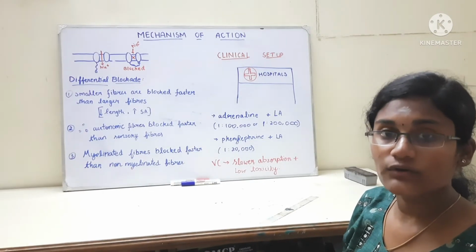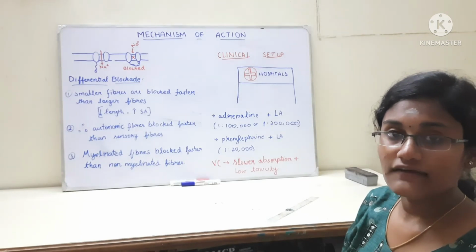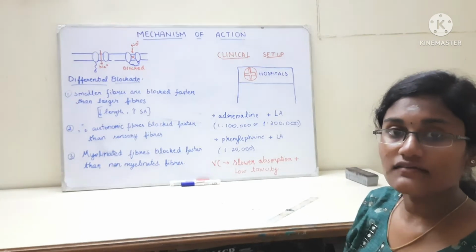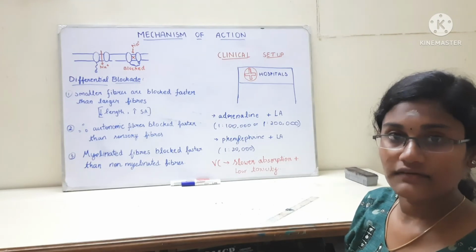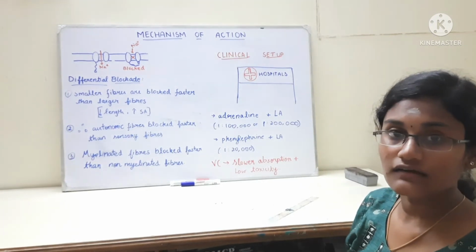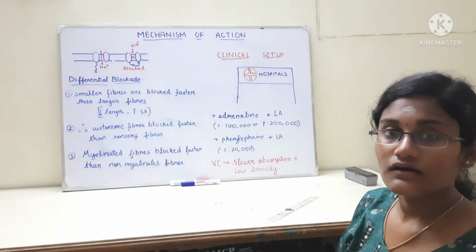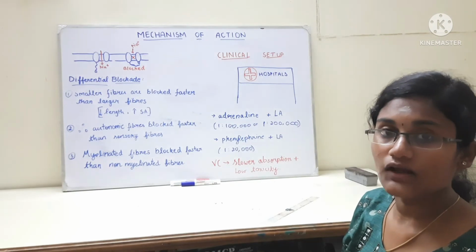So they cause vasoconstriction. Since the blood vessel becomes shrunken, this allows the local anesthetic to get absorbed more slowly into the blood vessel. Since the absorption is slower, the local anesthetic can be long acting.